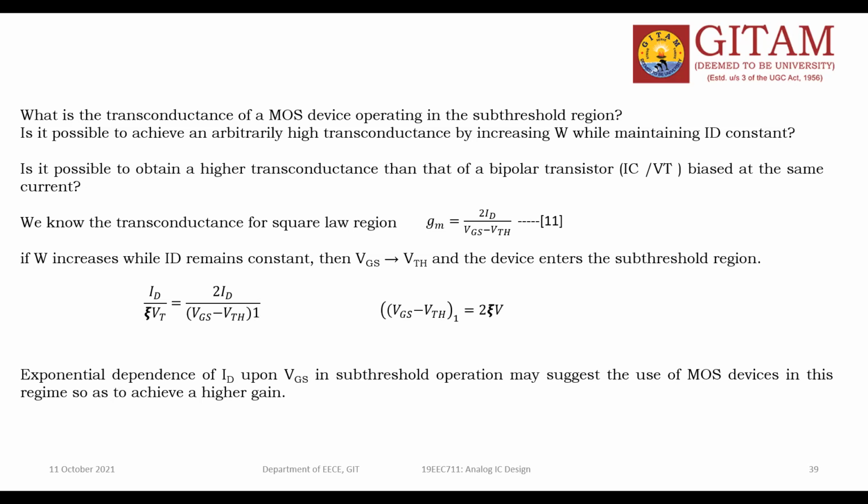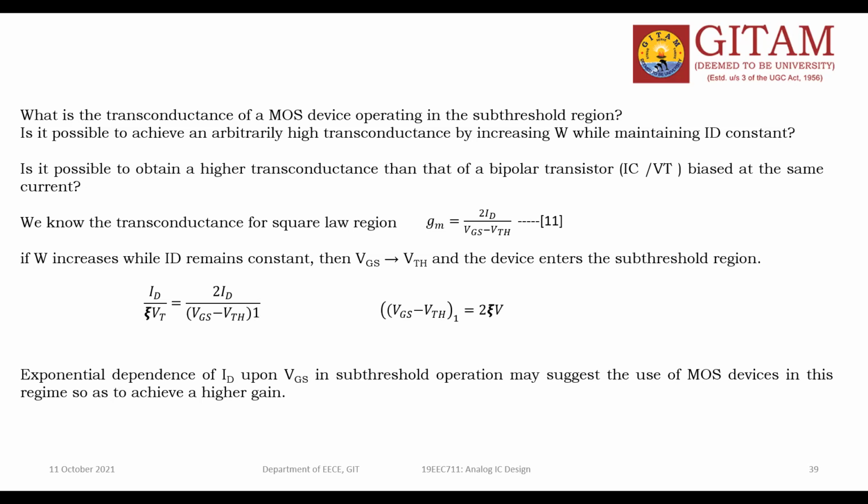Generally, there are two things we have to define here. One is the subthreshold slope, one more is the subthreshold swing. Slope means change in y by change in x. Swing means reciprocal of the slope. We must require higher slope and lower swing. High slope and low swing.